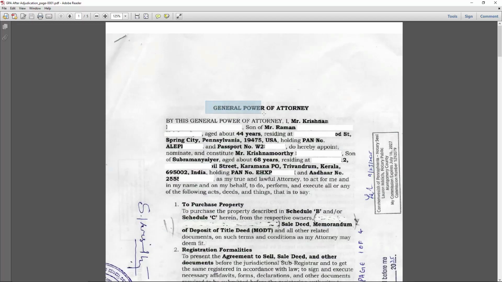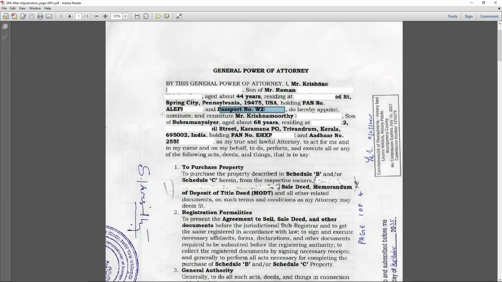First and foremost, they look at the title, which is general power of attorney, followed by the principal details, which include name, address, and the ID proof. Here we have given the PAN number and the passport number. So the DRO will cross verify this particular ID proof. Whatever ID proof you provide in the power of attorney, it is cross checked with that ID proof. So we have furnished the PAN and passport, both of which are ID proofs for the DRO.